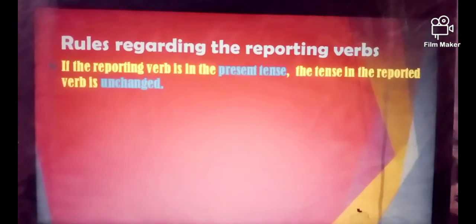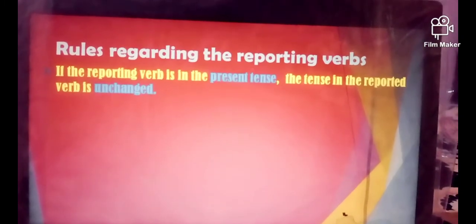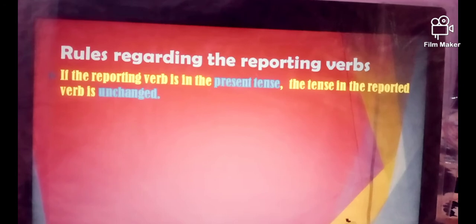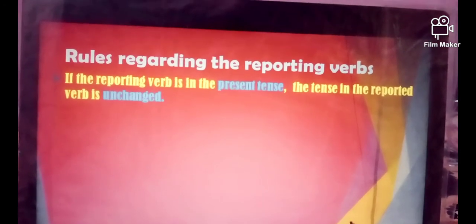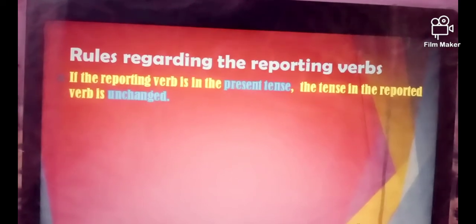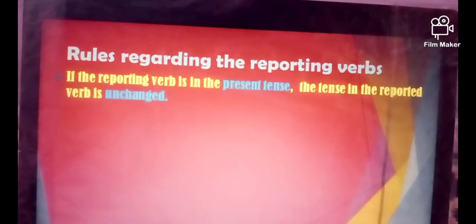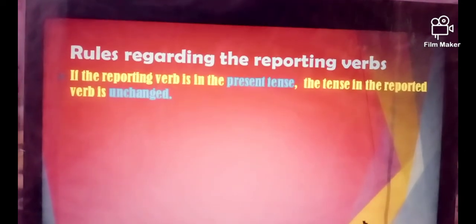First rule: if the reporting verb is in the present tense, the tense in the reported verb is unchanged. Now broadly speaking, we have four present tenses: simple present, present continuous, present perfect and present perfect continuous.